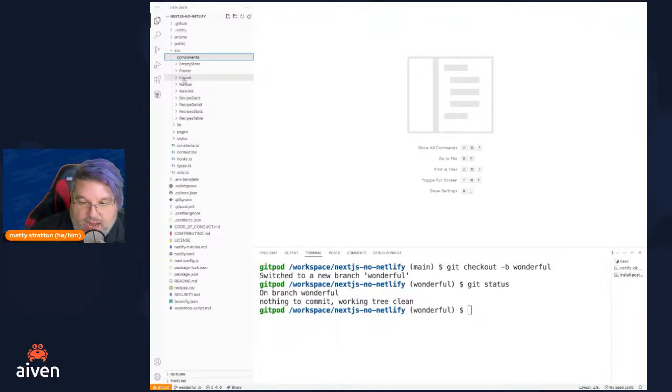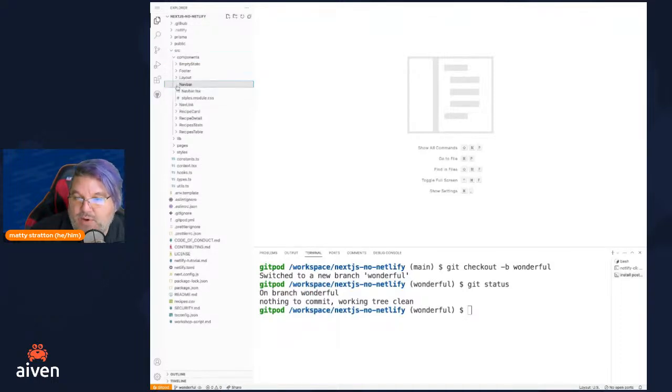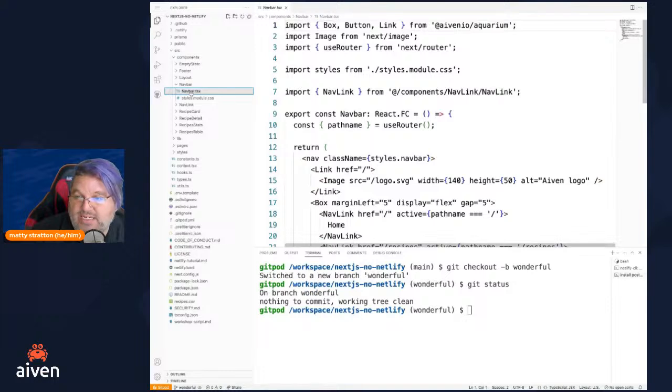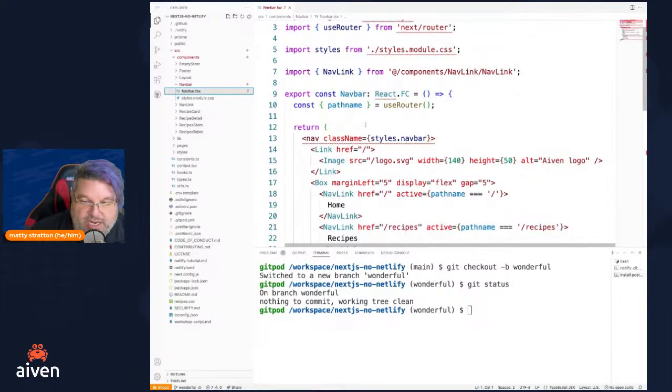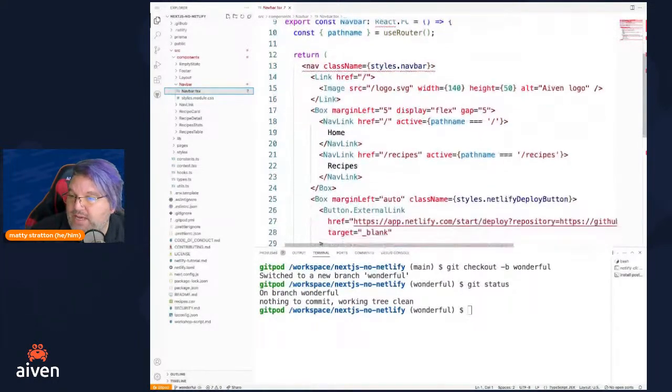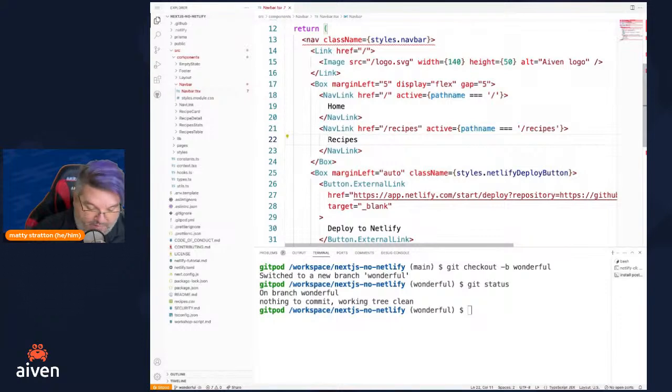Then under navbar, we're going to pull up the navbar.tsx, and we want to change it so instead of just recipes, it's going to say wonderful recipes, because everything is wonderful. Make sure your indentation is the same, because our linter and our prettifier and all those things are going to get fussy if we don't.